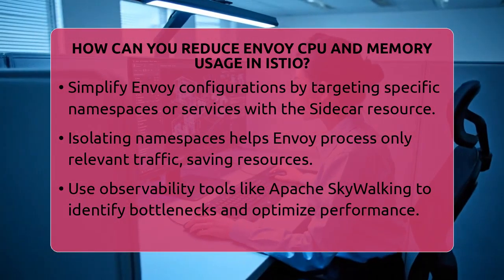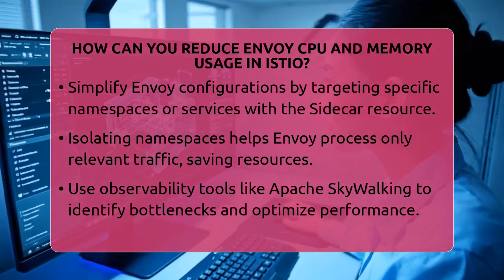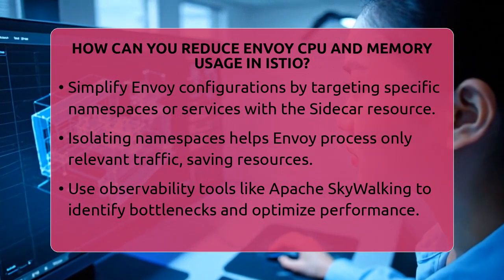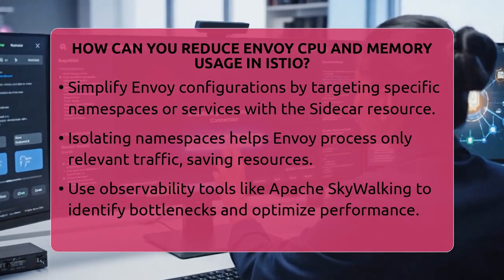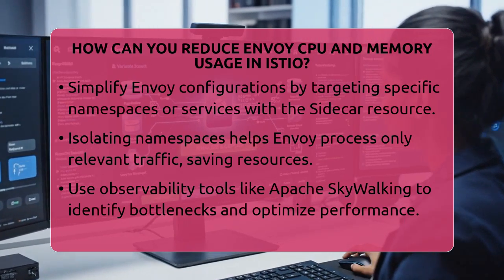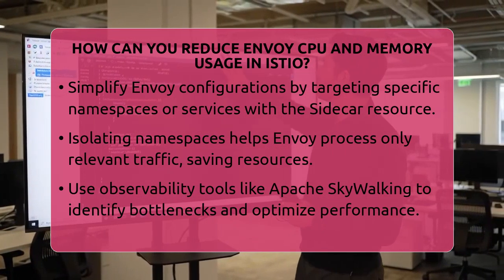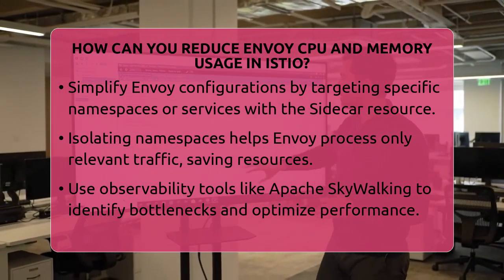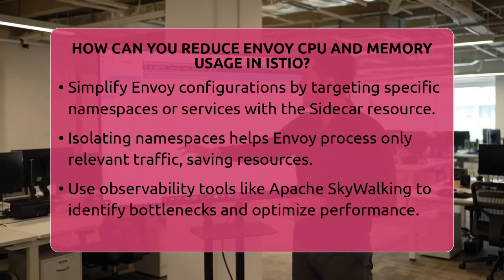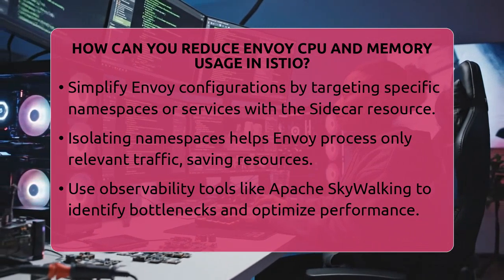Next, simplify your Envoy configuration. Use the Sidecar resource to limit what Envoy manages. Instead of applying broad configurations across all pods, target only specific namespaces or services. This reduces the amount of data Envoy needs to handle, which in turn lowers memory use. Also, isolating namespaces helps because Envoy only processes traffic within its assigned space, avoiding unnecessary overhead.